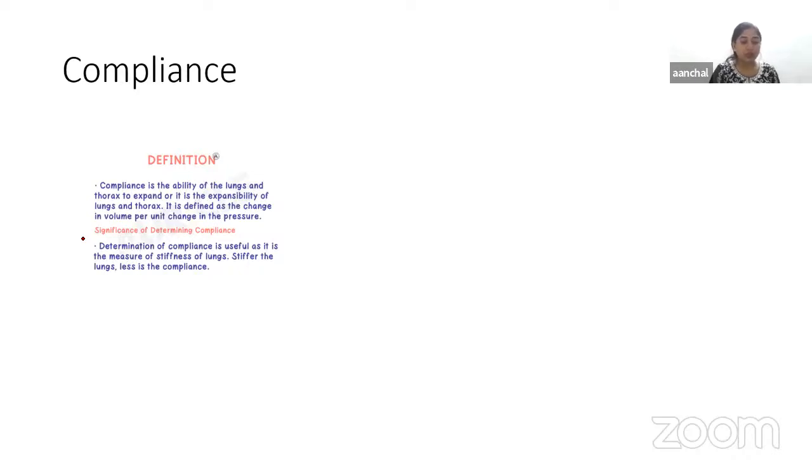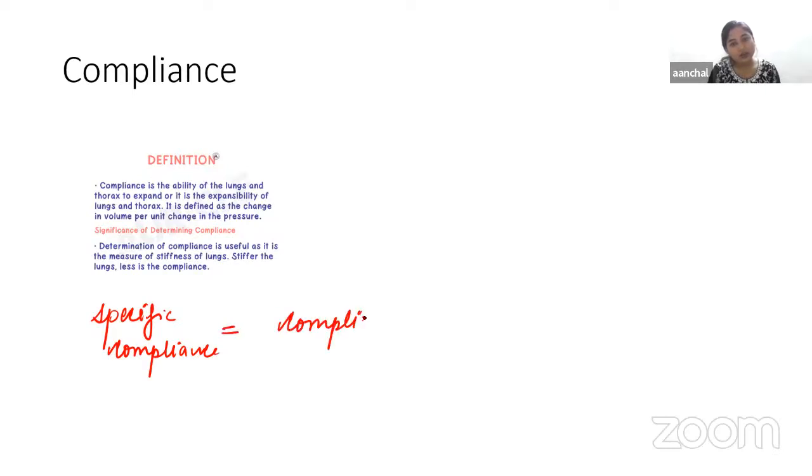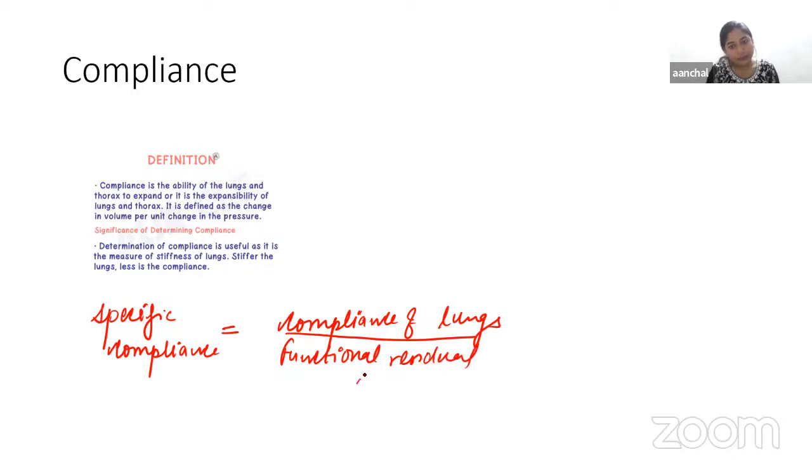So if we talk about specific compliance, we have a formula for this. Specific compliance can be determined by using the formula: compliance of lungs upon functional residual capacity.